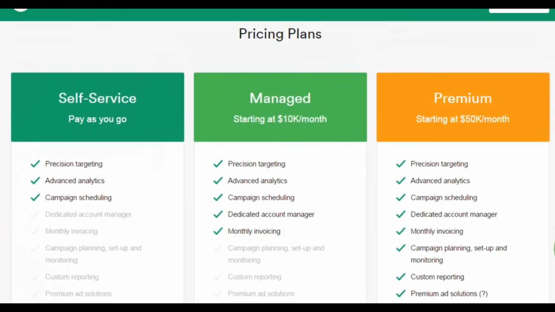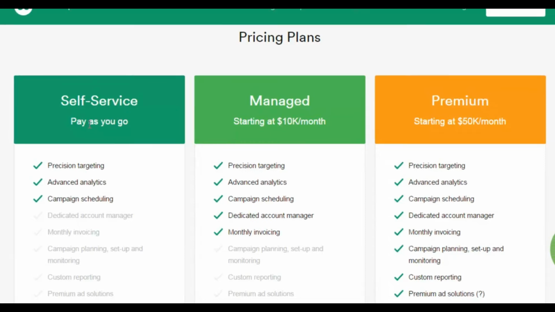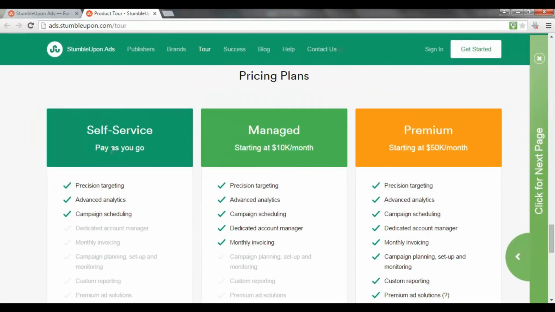Now, as you can see from the pricing plans, they have some plans specifically for large companies, but the pay-as-you-go service is perfect for a small company or an individual. So it's definitely a platform that's worth checking out. You can start with a very small budget, and you can trial video ads, you can trial content ads, whatever you want to do. So definitely check this platform out, and you're going to receive some free visitors as well.